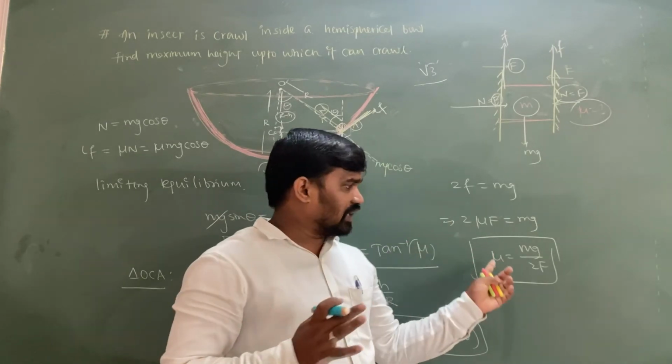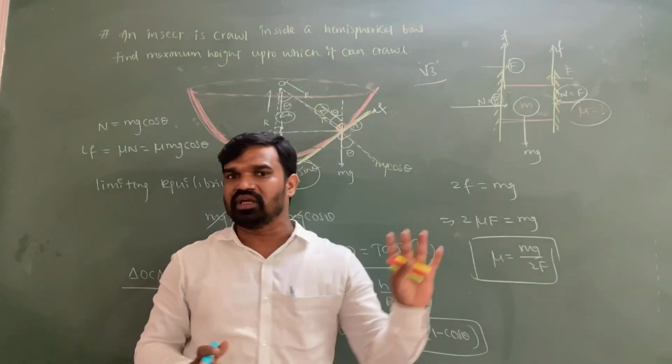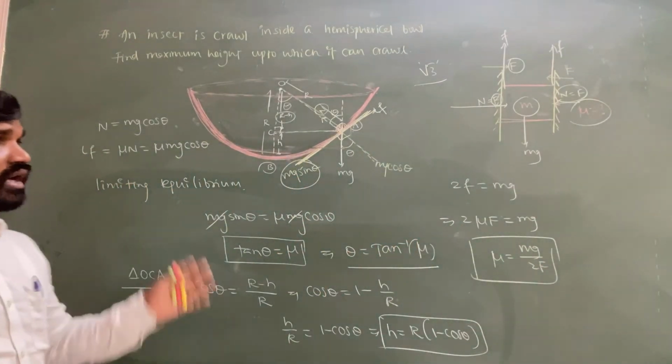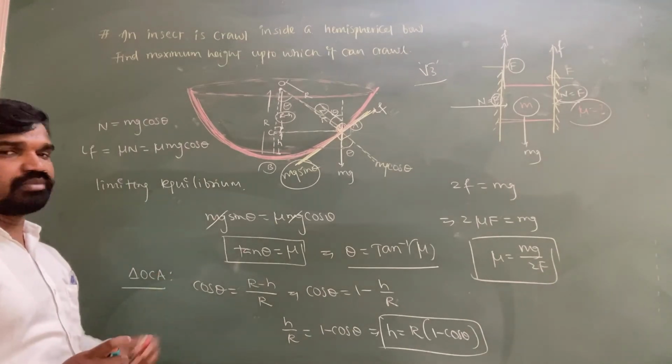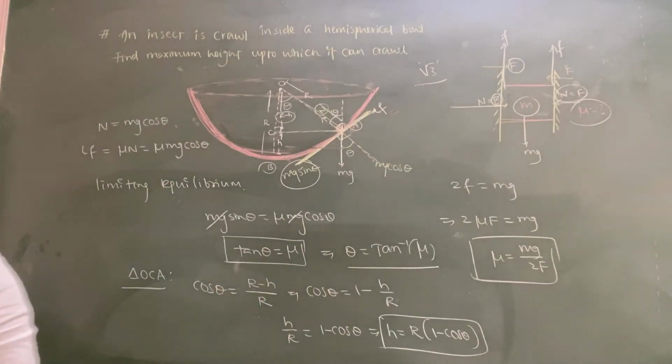So what is the value of mu? That times 3 mg you have to write, 3 mg by 2f needs to be right. So this is the way to calculate the problems based on the concept of friction. Still some concepts are there. I will explain. Copy this one first.